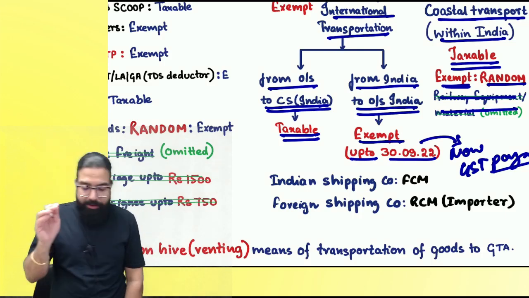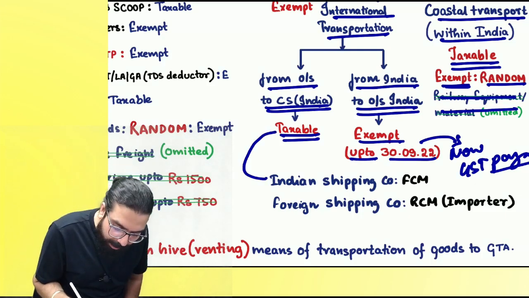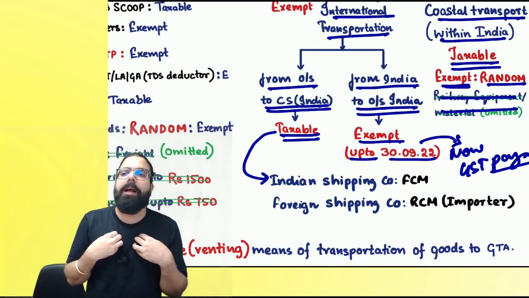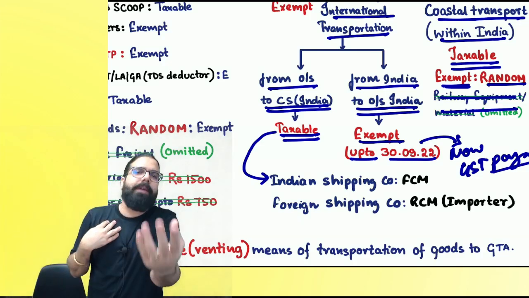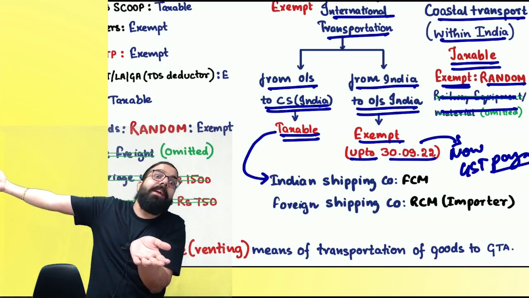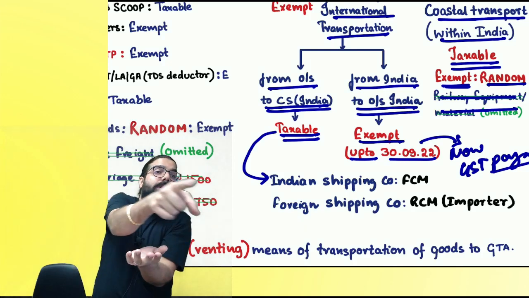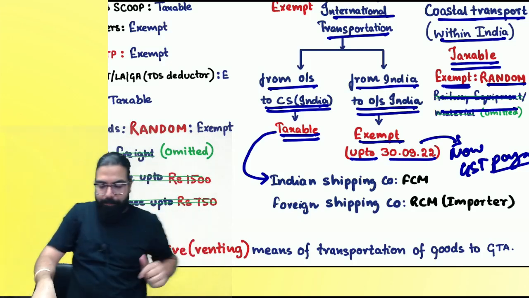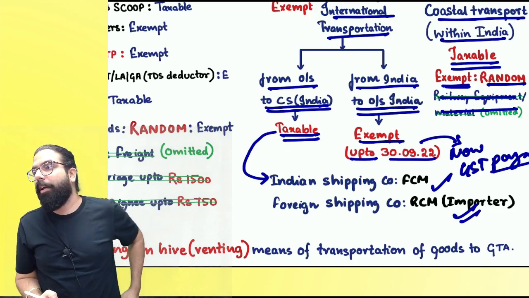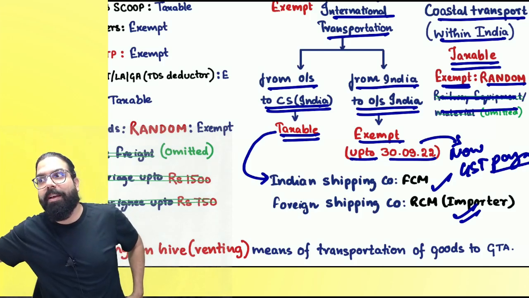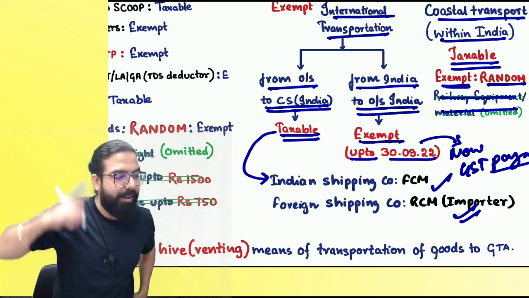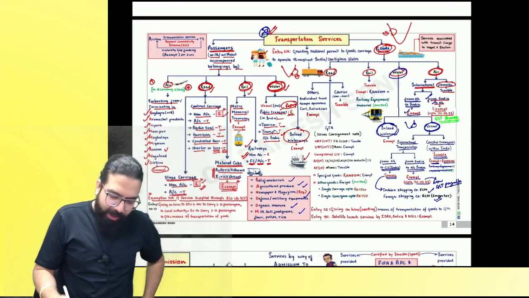Can I go ahead? Now listen. It is taxable from outside India if goods are brought into India. If an Indian shipping company brought it, then they will charge you GST under forward charge. You are in India, he is also in India. But if a foreign shipping company brought it, then you being the importer will pay GST under RCM. Can I go ahead, everyone? I hope you remember section number 5.3 in your RCM chapter. For a foreign shipping company, transportation of goods by vessel, you have to pay GST under RCM. Can I go ahead, everyone? Yes, sir. Point is clear.